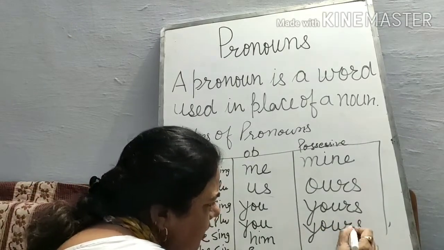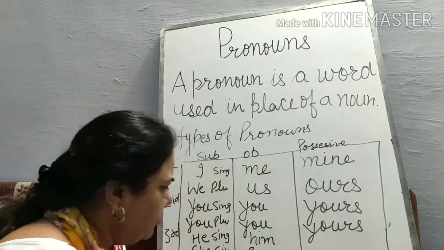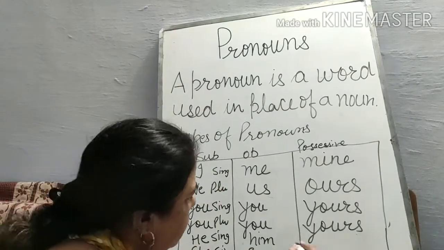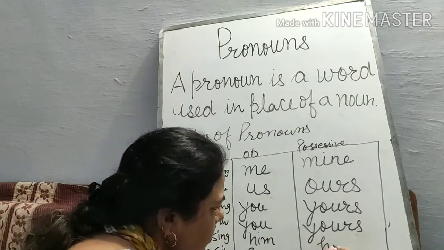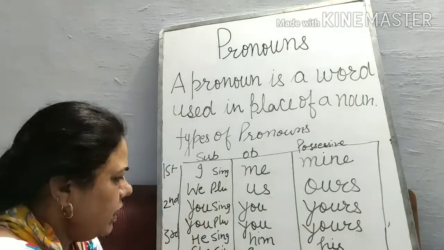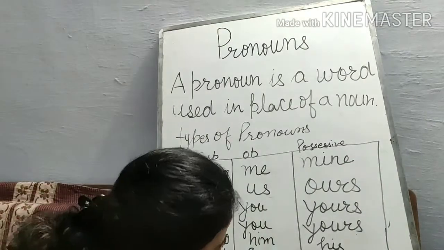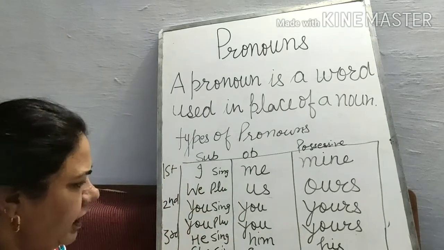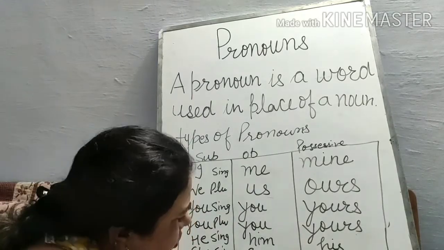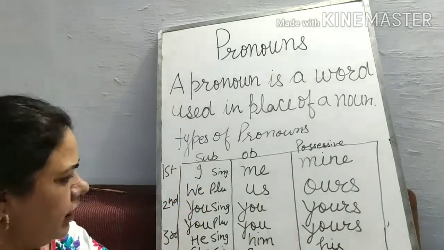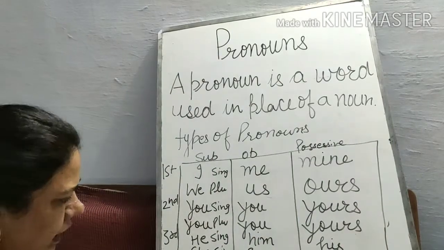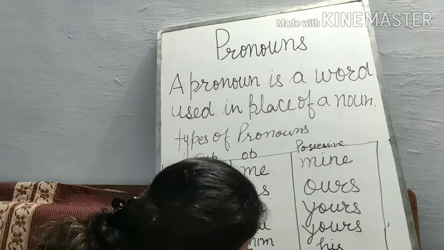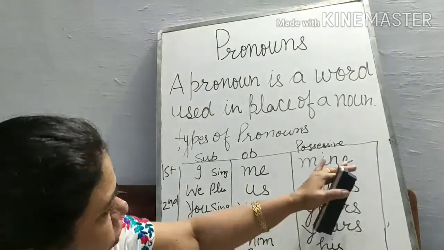Possessive shows things that are possessed by the person. Next, he, him, his. Then she, her, hers. Next will be it. There is no possessive form of it, so it will remain a dash here. So they, them, and theirs. Theirs is the possessive form of pronoun.